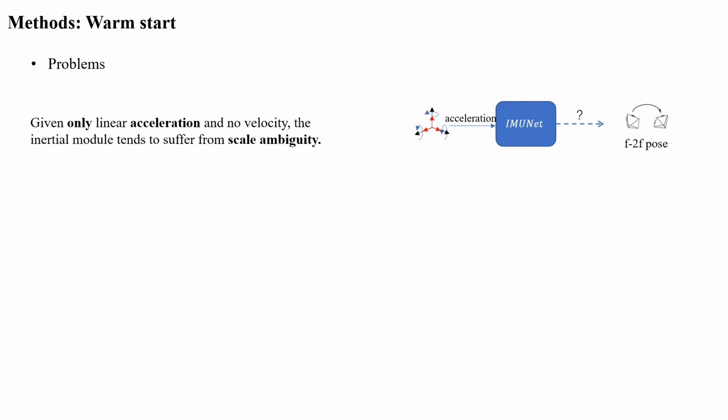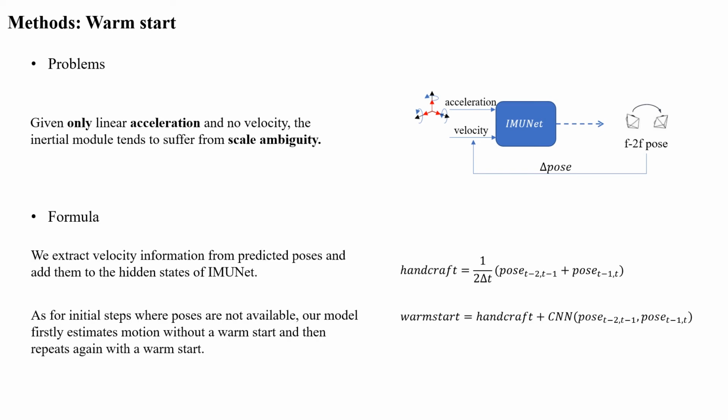As for the IMU module, given only acceleration and no velocity, it may suffer from scale ambiguity. So we try to add velocity information to the input. And this information can be extracted from previously predicted pose. We designed two ways to compute velocity features. First one, the handcrafted feature, which is actually the velocity itself.